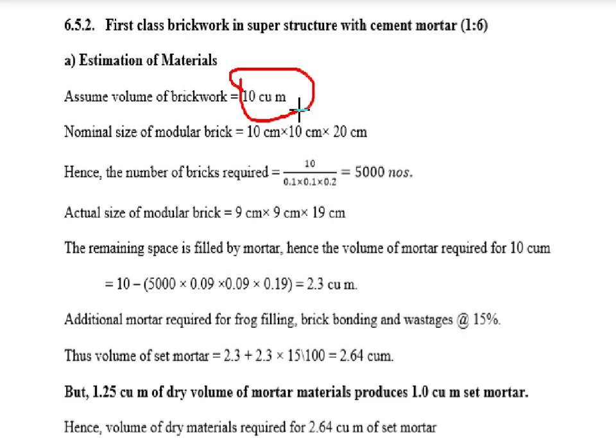Okay, what is the nominal size of one modular brick? 10 into 10 into 20. Okay, this is the nominal size of one brick. So what is the standard size? 9 into 9 into 19 centimeter. That is the standard size. Okay, width, height, and this is length. Clear?